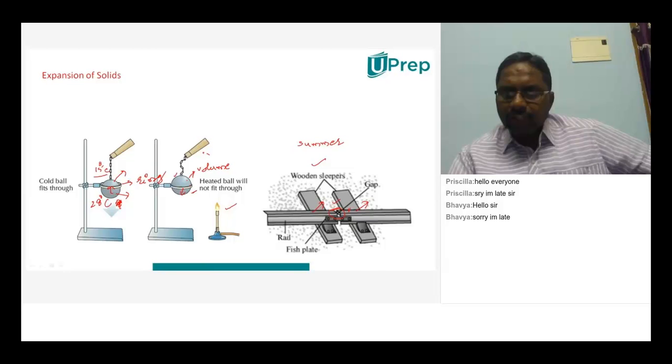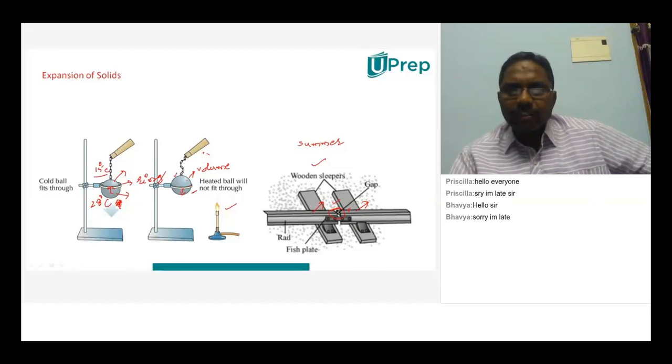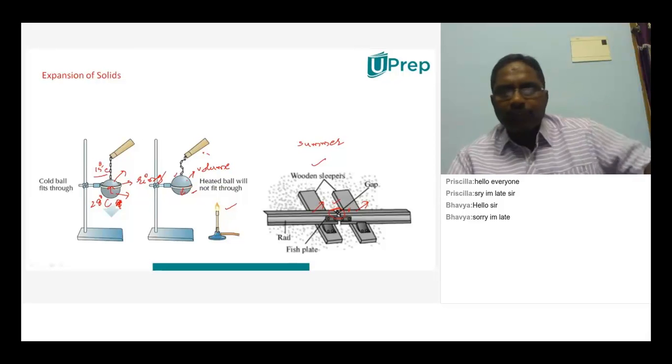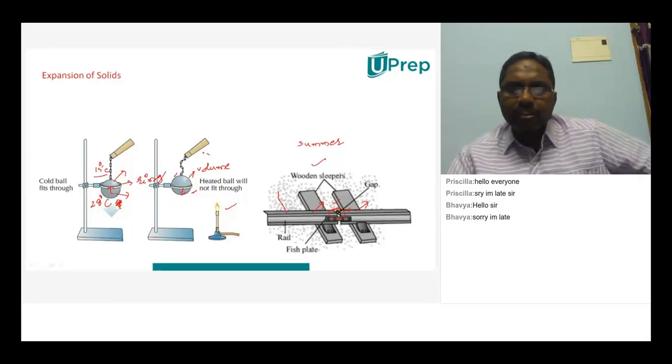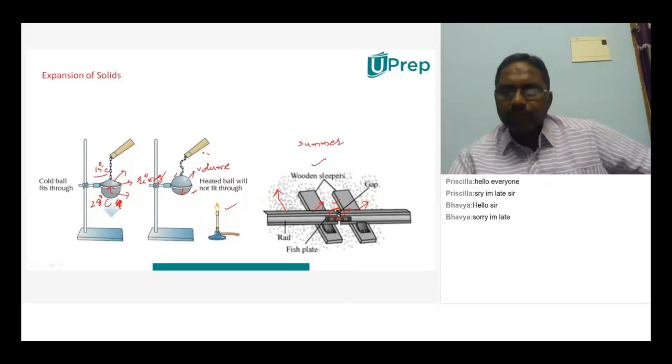Yes, sir. Right. When expansion of rod takes place in the summer, then what may occur if you are joining them? If you are joining them, already you joined these two rods. Suppose we are laying down these rods. There will be no place for the train's wheels to go on. Right. Whenever these two rods are joined in a winter, and in summer, what may happen? Expansion of this particular rod may happen.